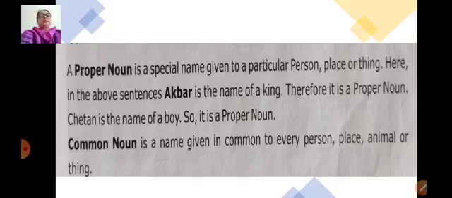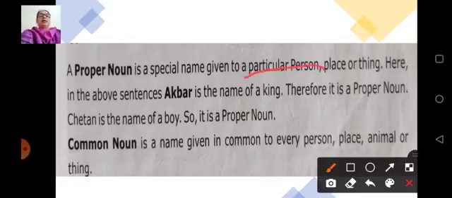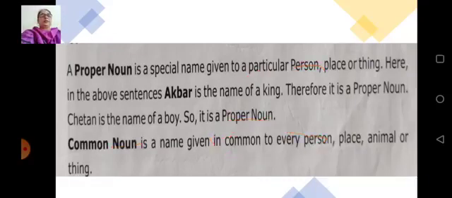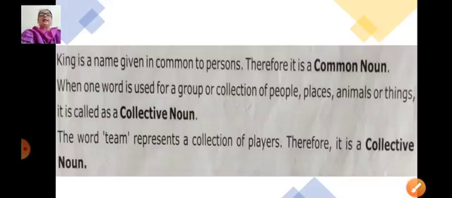Common noun is a name given in common to every person, place, animal or thing. Both the things you have to remember and fix in your mind children. A proper noun is the special name given to a particular person, place or thing. And a common noun is common to every person, place, animal or thing. King is a name given in common to persons. So, it is a common noun.